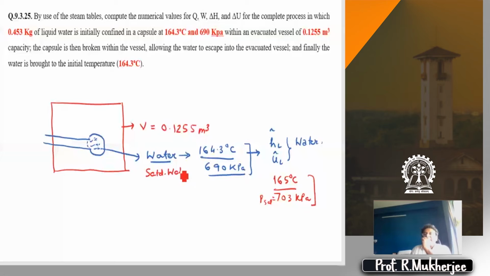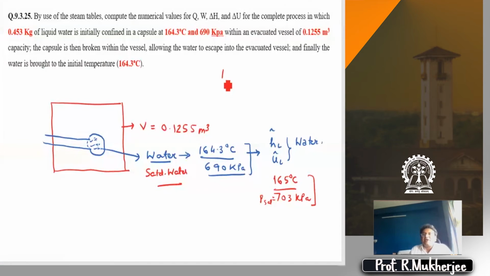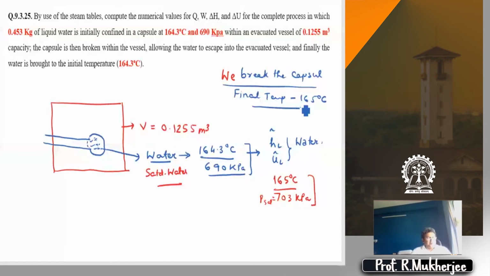Now what does it say? It says that we break the capsule. This is an extremely important concept, and once I explain, you will see that it's such an easy problem. We break the capsule, and the final temperature is again 165. How do we proceed from this point?